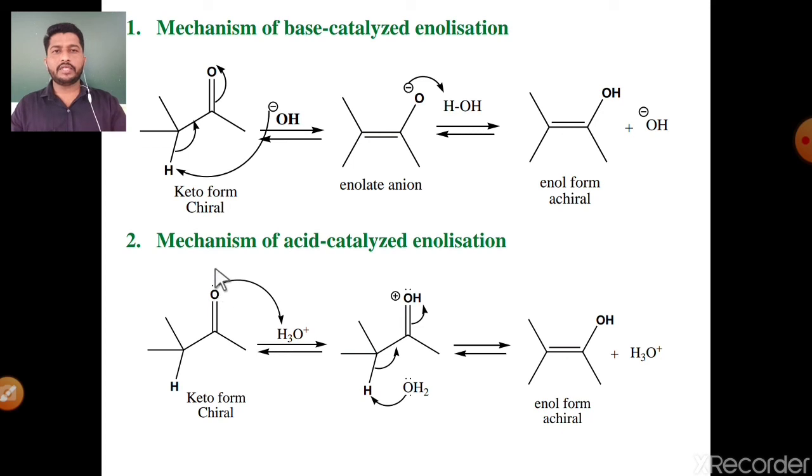The first step is that the electron pair of this oxygen reacts with the acid molecule, abstracting H plus, so protonation of oxygen takes place. Then the sigma electron pair participates in pi bond formation. The electron pair is shifted towards the oxygen, meaning neutralization of the positive charge takes place. The nucleophilic OH2 molecule, water, abstracts the H plus ion, and again it gives the enol form. These are the mechanisms of acid catalyzed enolization and base catalyzed enolization reaction.